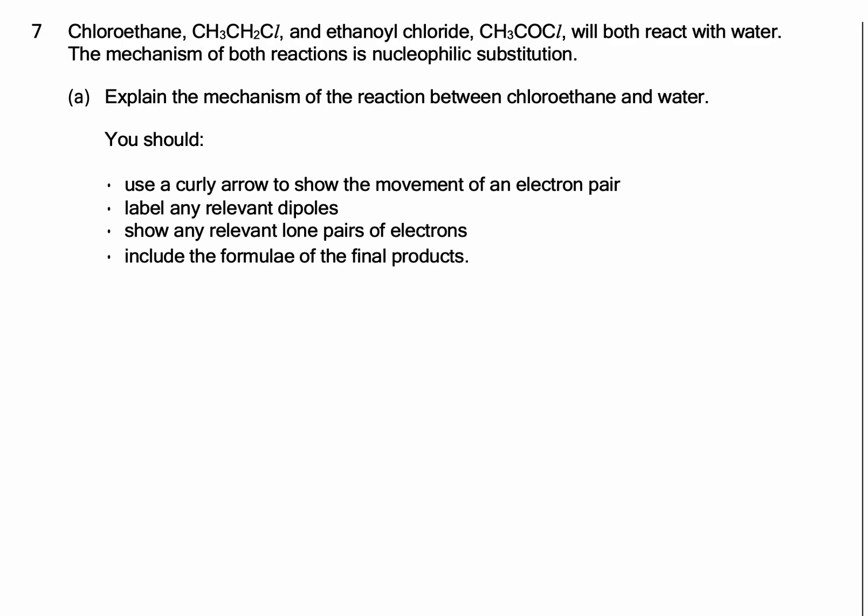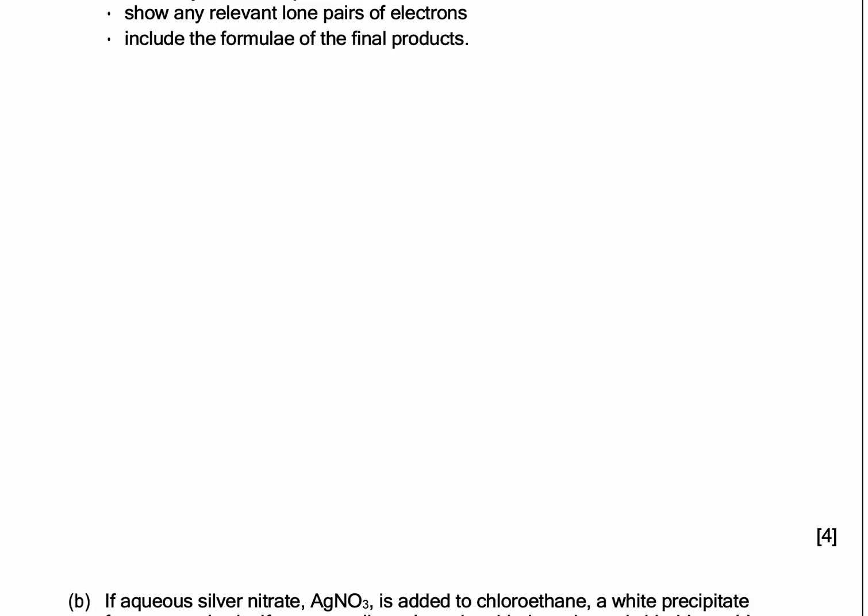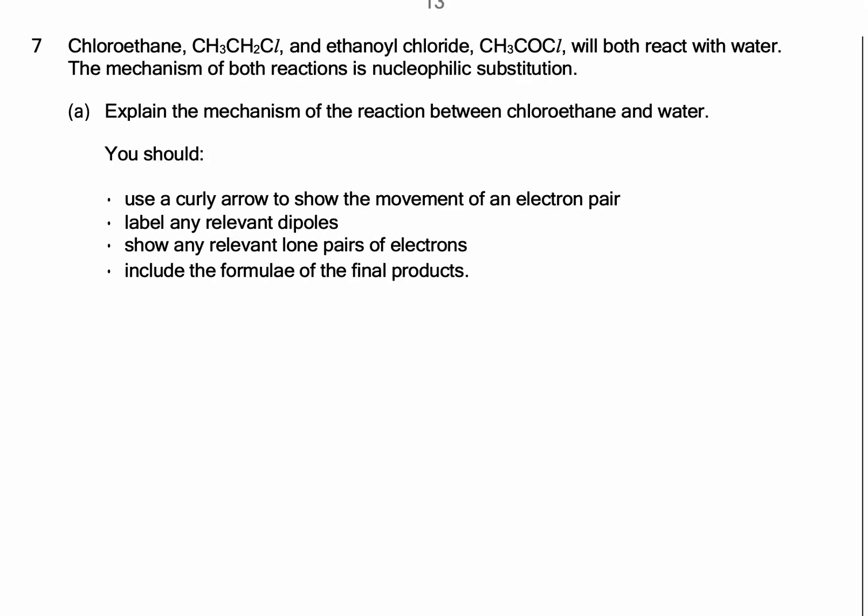So, 4 things you should do and 4 marks. Here we have chloroethane, CH3CH2Cl, written as a structural formula, and we have a water molecule, HOH. In oxygen we have 2 lone pairs. Use curly arrows to show the movement of the electron pair, and show any relevant dipoles.